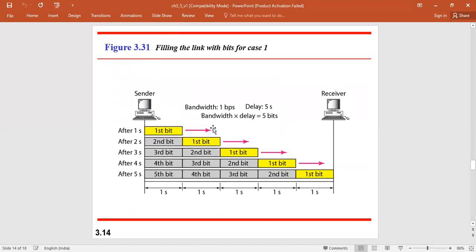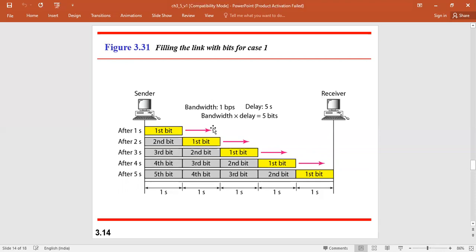Now, bandwidth and delay product. Bandwidth and delay are the two performance metrics of the link. We need both, and the product, the multiplication of these two, measures the performance of the link.